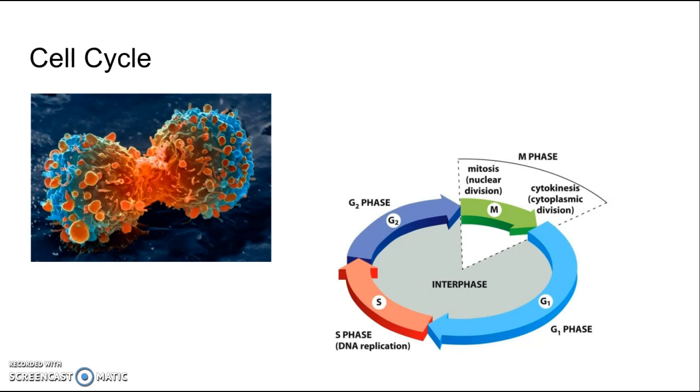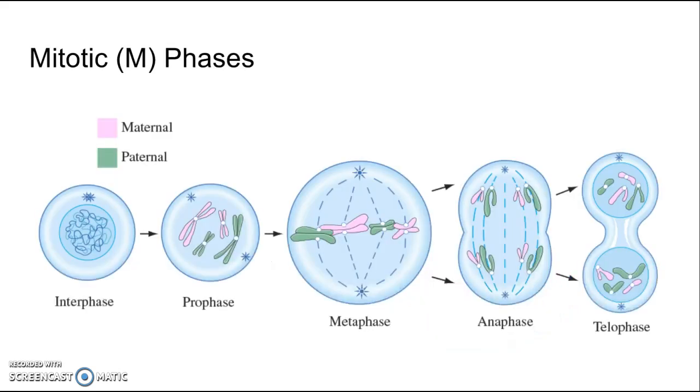Interphase accounts for about 90% of the cycle and consists of three subphases, G1 phase, S phase, and G2 phase. Phases G1 and G2 are mainly occupied by cell growth, and in S phase the chromosomes within the cell are copied. Mitotic phase can be broken down into two subphases, mitosis and cytokinesis. Mitosis can be broken down further into 5 stages.